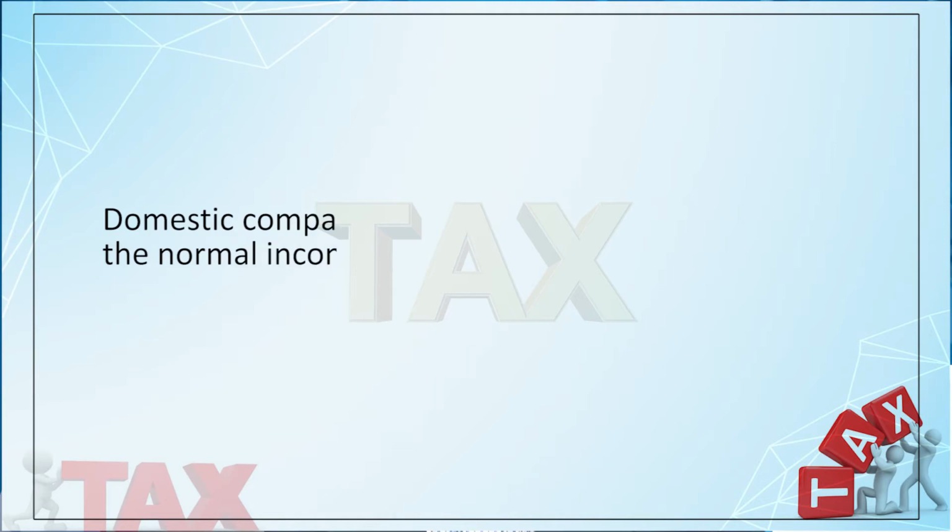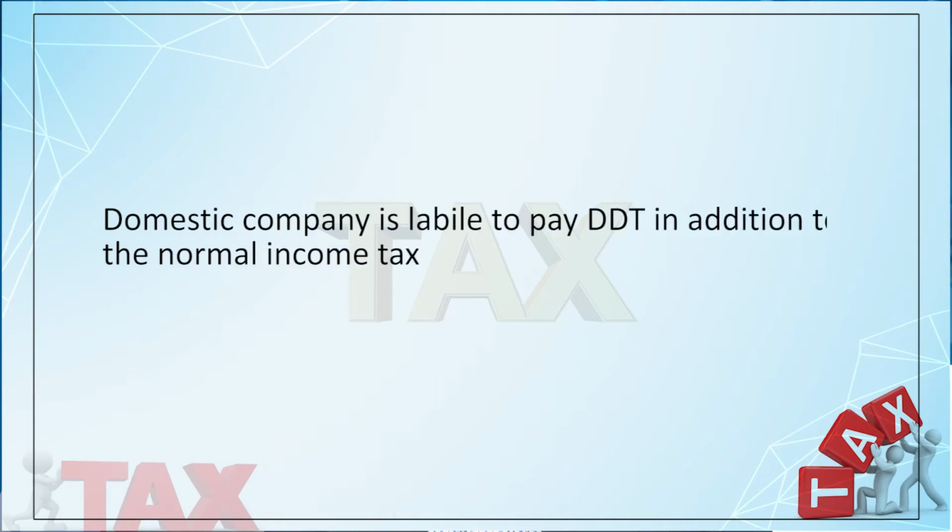So, the company is bound to pay the tax on its normal income as well as the tax on dividend distributed by it to its shareholders. So, the company pays 2 types of tax: the normal income tax and the dividend distribution tax, if it pays dividend to its shareholders for a particular financial year.